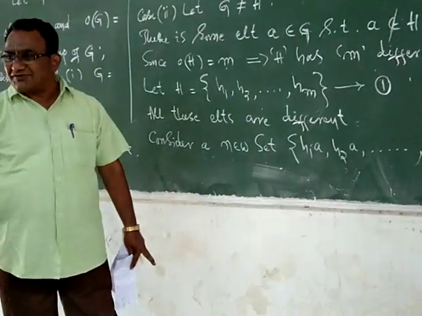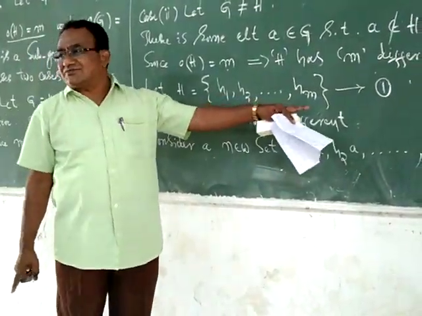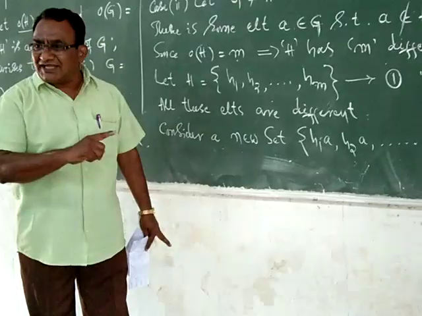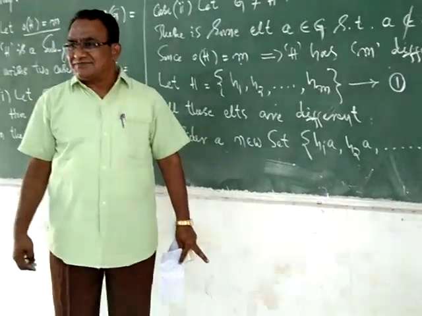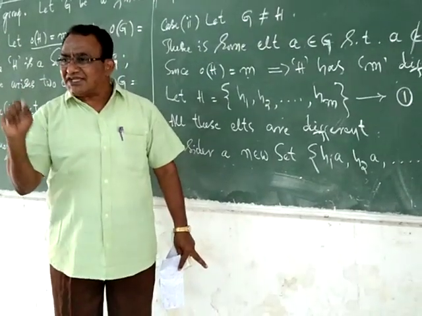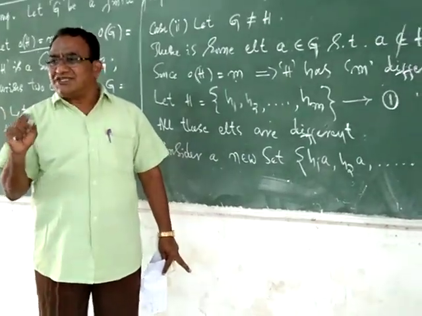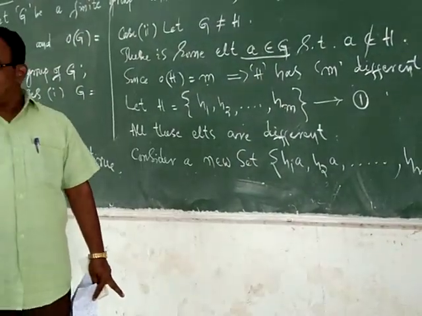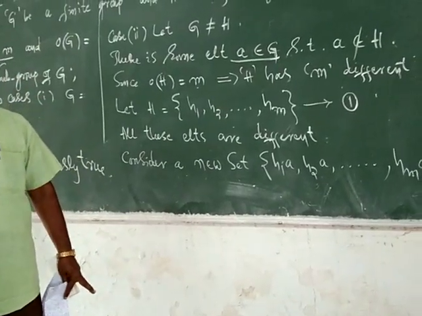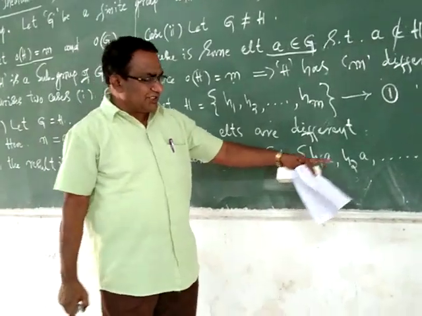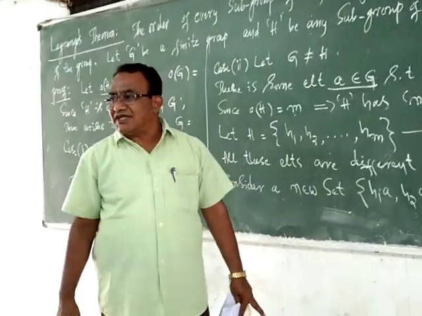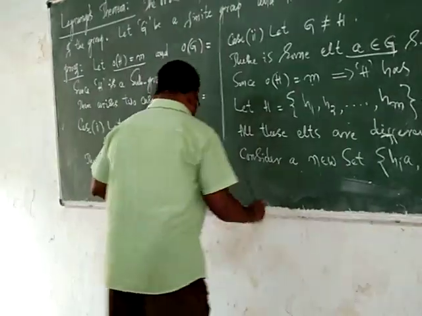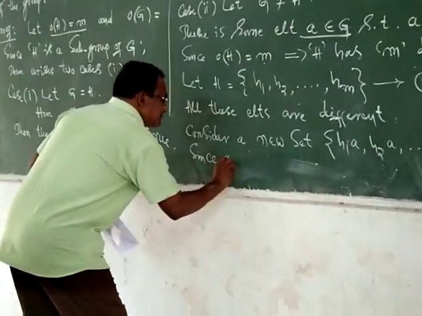H1, H2 and HM are the elements of H, and H is a subset of G. Therefore, every element of H is an element of G. So each HI belongs to G, and A is an element of G. Therefore, each HIA, that means H1A, H2A and so on up to HMA, are elements of G, since A belongs to G